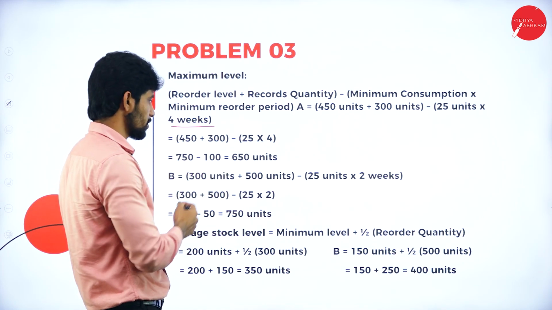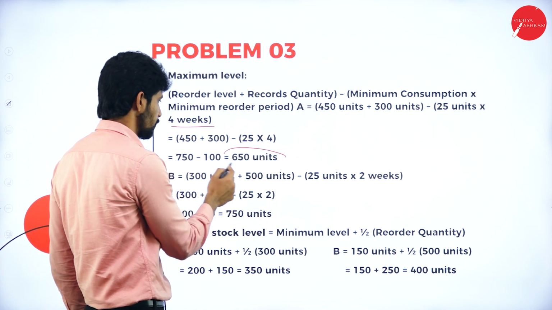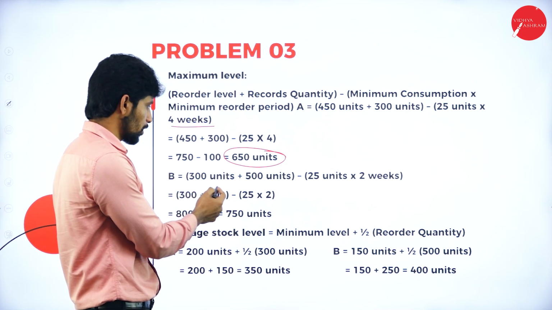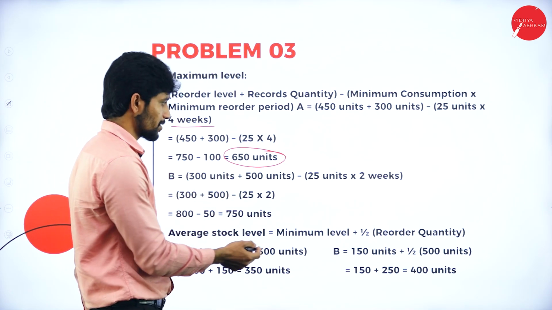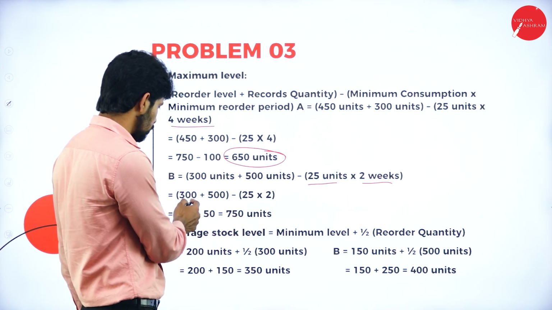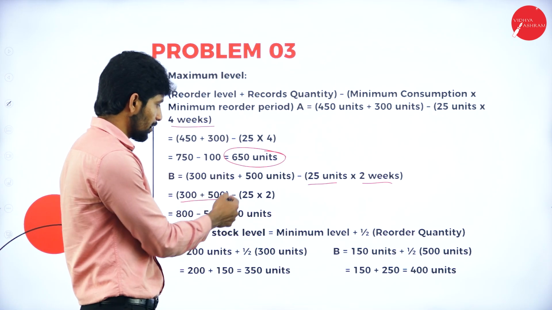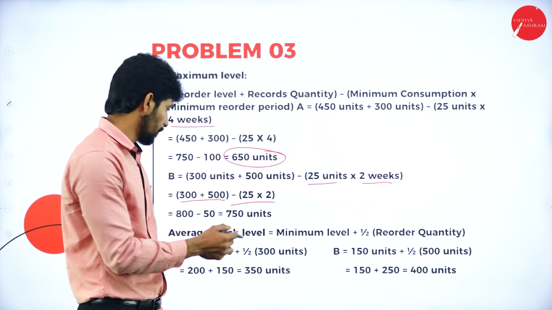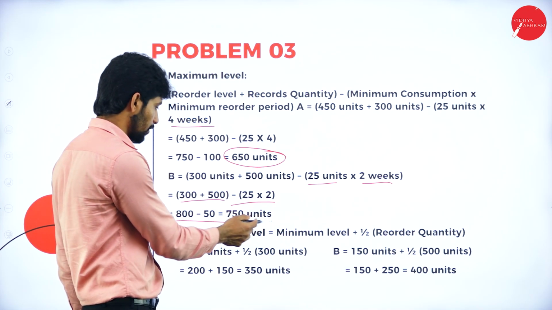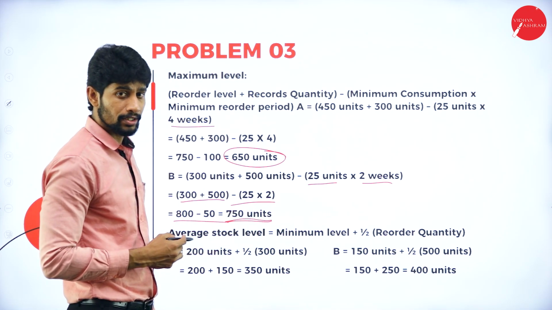So 750 minus 100, you will get 650 units. Next, for component B, 300 units plus 500 units minus 25 units into 2 weeks. So 300 plus 500, 800 minus 25 into 2, that is 50. So you will get 800 minus 50, you will get 750 units for component B.